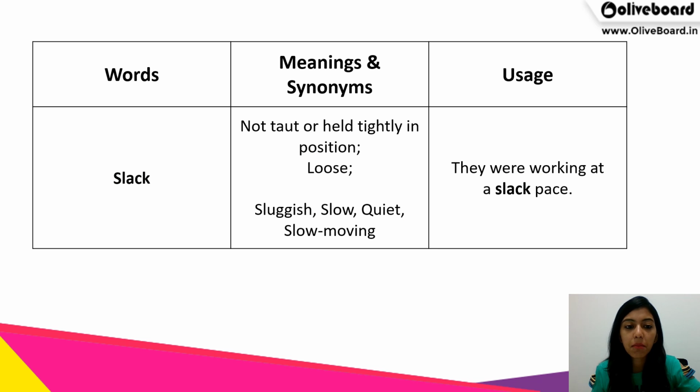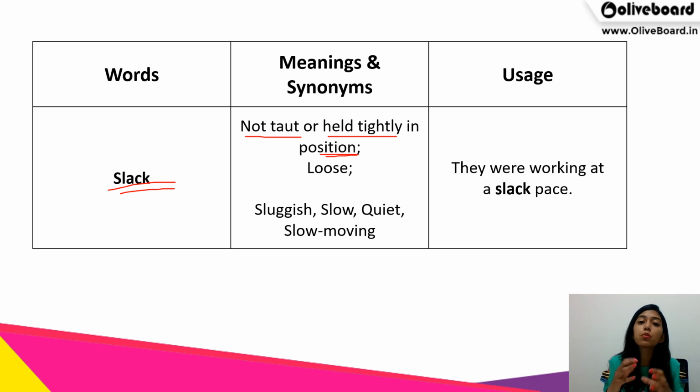The third term is slack. So slack is something which is not taut or held tightly in position, which means something which is loose. So slack is a synonym of loose. The other synonyms are sluggish, slow, quiet or slow moving. So something that you're not holding very tight, something that is let loose.